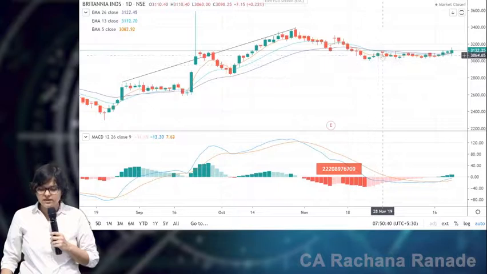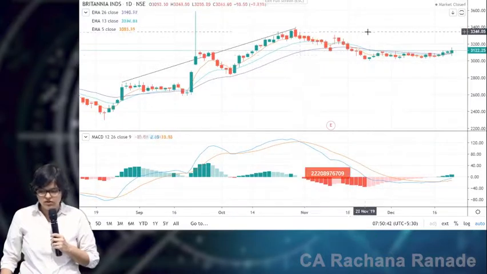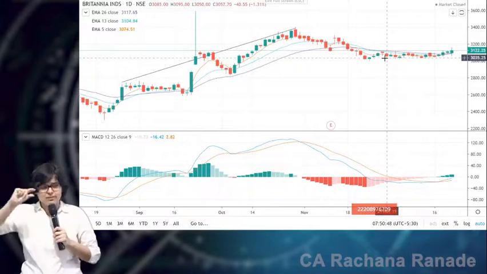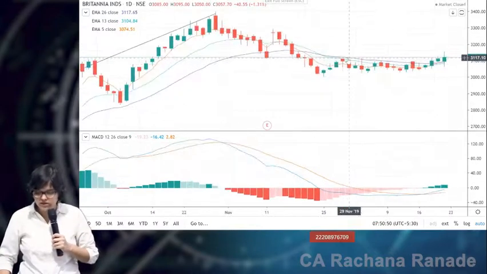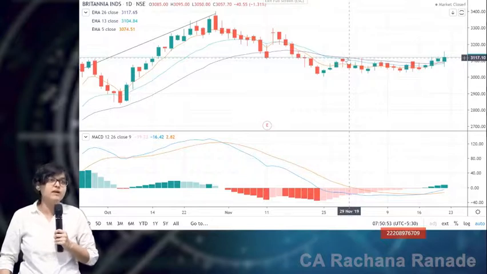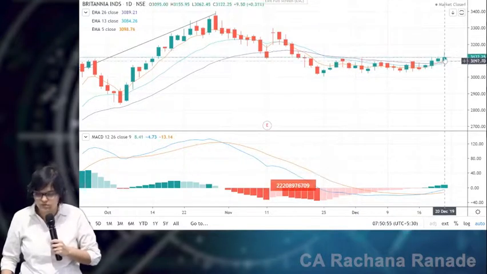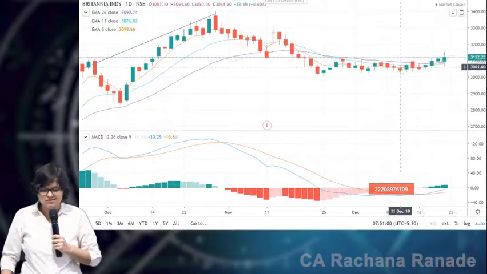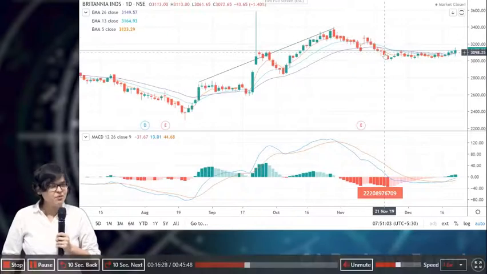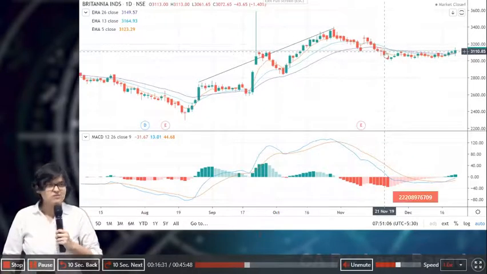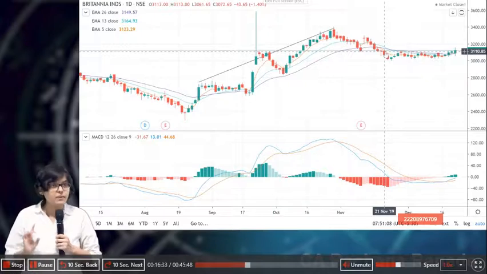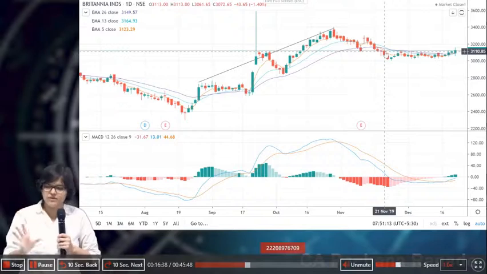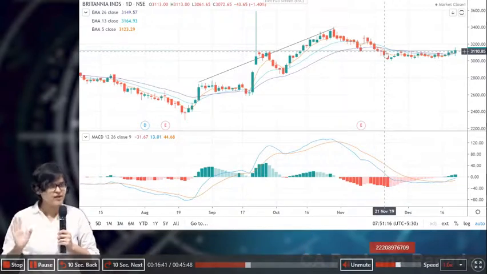The only thing is that if we draw this line as a proper resistance, and this resistance is being broken significantly, then again we are getting a better signal. And actually this candle has broken the resistance. So keep a close watch on Britannia also. And I'm repeating, you might say, ma'am is asking just to invest and invest and invest. What if market falls? If you're getting scared, do a paper trade. And you yourself will come to know whether my trades were failing or going correct.